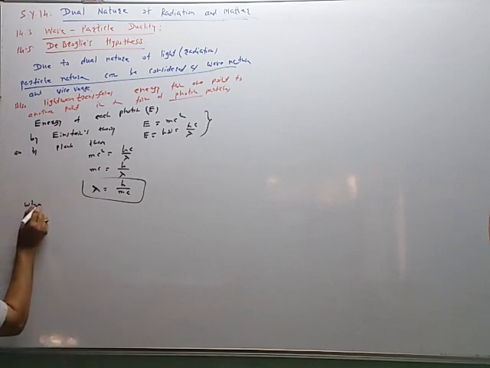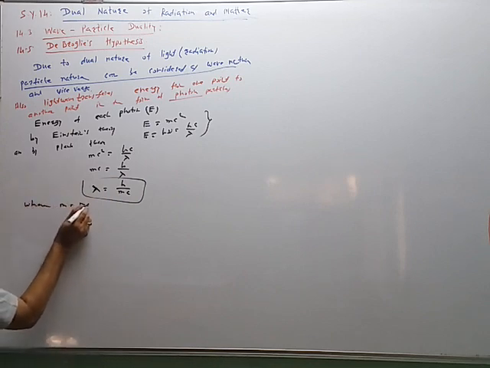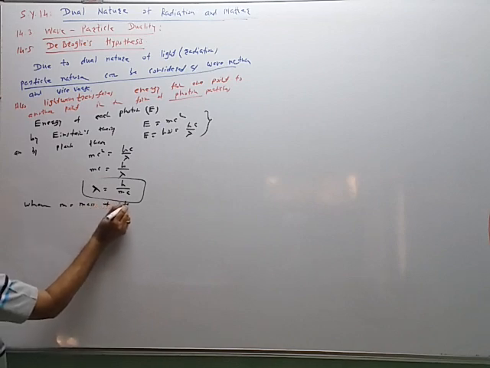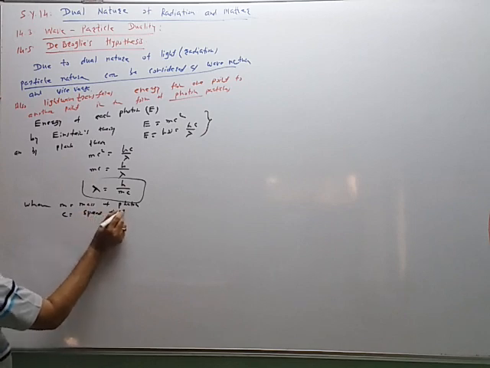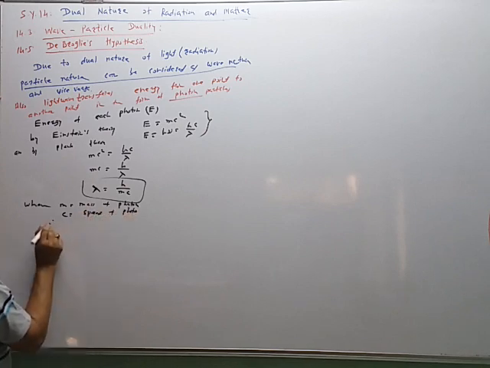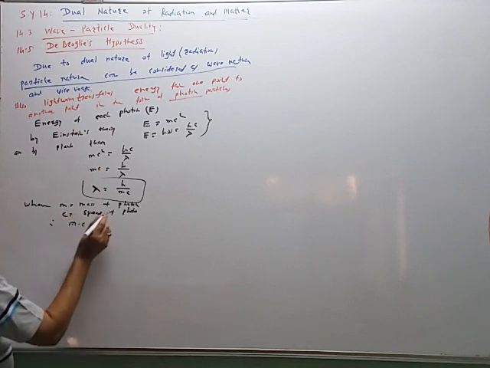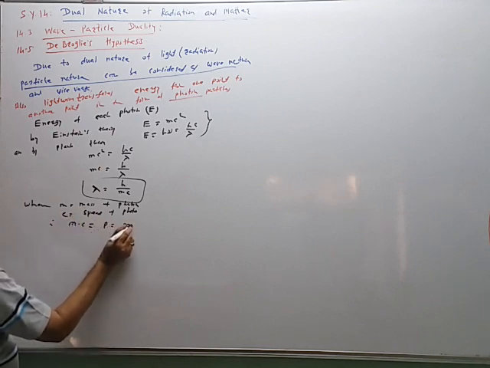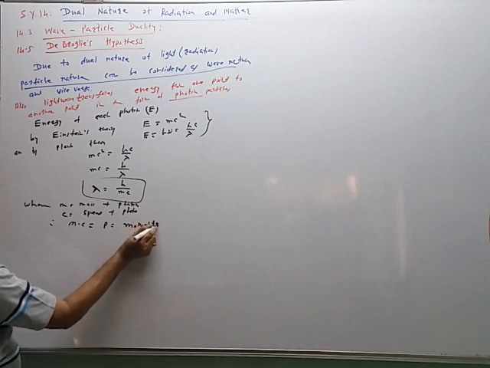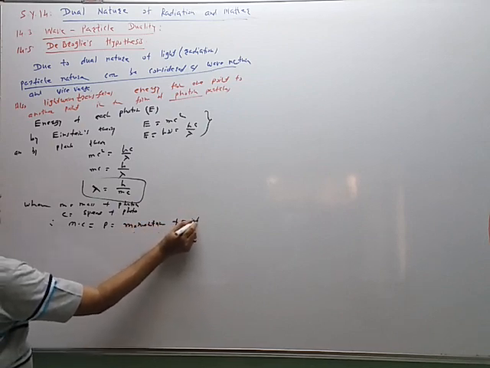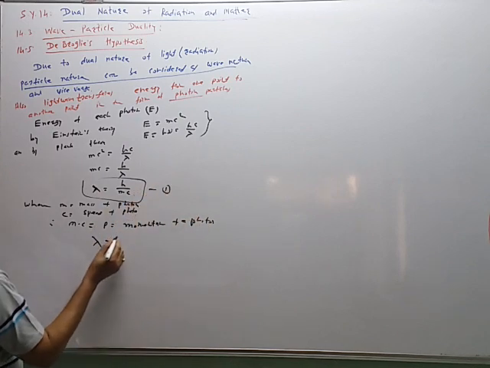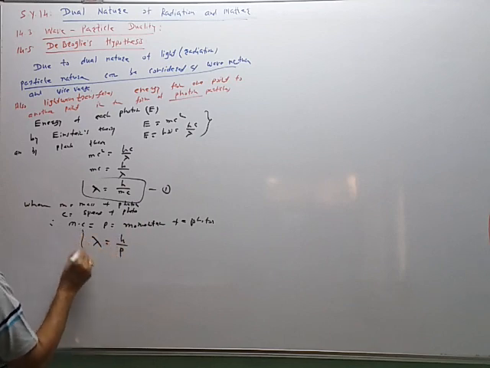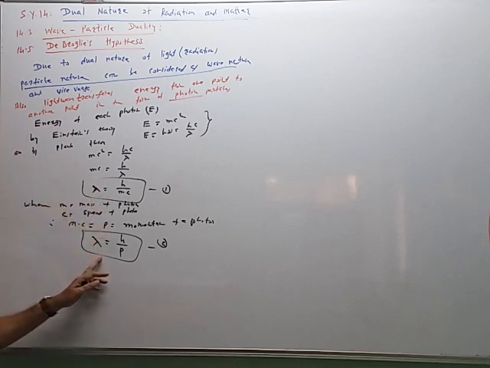where m is equal to mass of photon, c is equal to speed of photon, and therefore m into c is equal to mass multiplied by velocity. It is called as a momentum of a photon, and therefore the equation 1 can also be arranged as lambda is equal to h by p. This is equation 2. So what is the meaning of this equation?